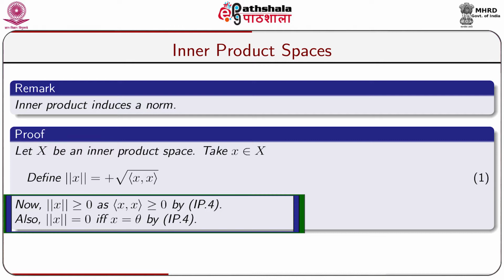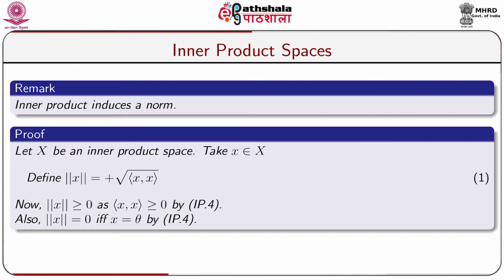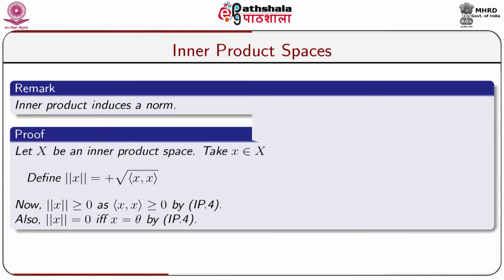Now, norm of x is greater than or equal to 0 as (x, x) is greater than or equal to 0 by IP4, the fourth axiom of inner product space. Also, norm of x equals 0 if and only if x equals the zero vector, by inner product axiom 4, that is, norm of x equals 0 if and only if x equals theta.